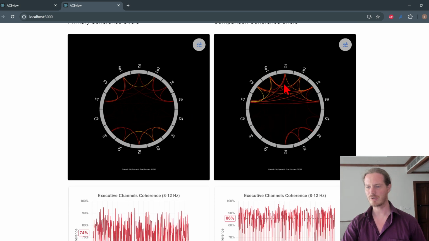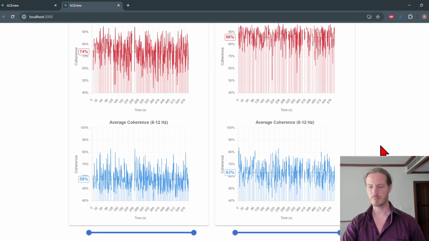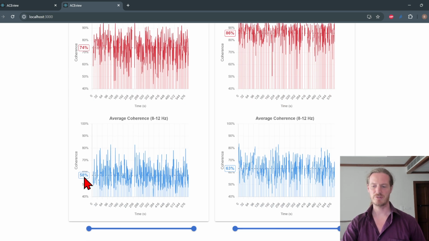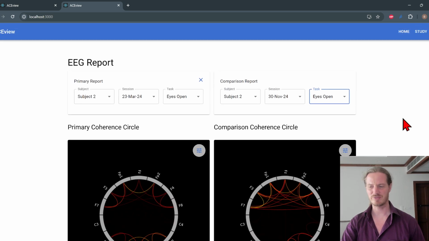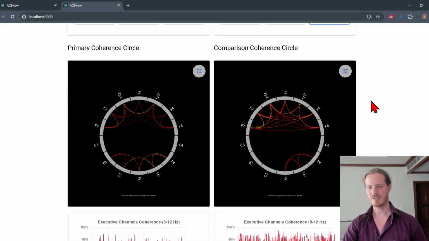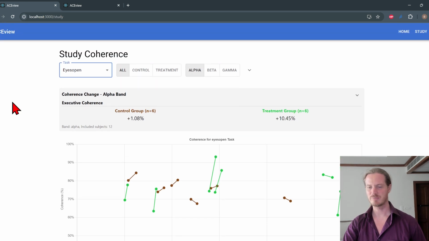We can see already there's a lot more coherence going on here in the front, and we can see from 74% executive coherence we have gone to 86% executive coherence. And over the whole brain he went from 58 to 63%. So this is a great result for 6, or I think 8, months of practicing Transcendental Meditation daily. Now let's go back to this study view.